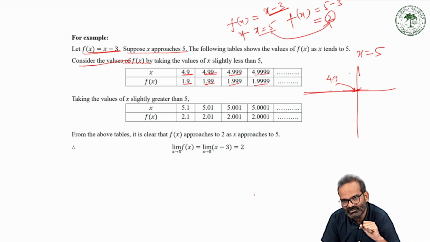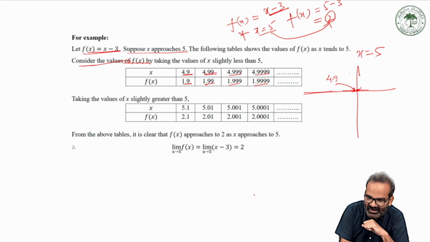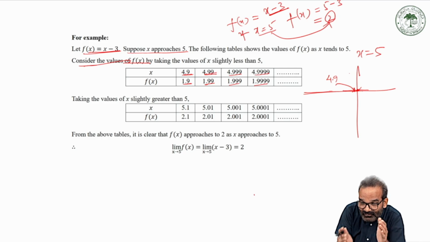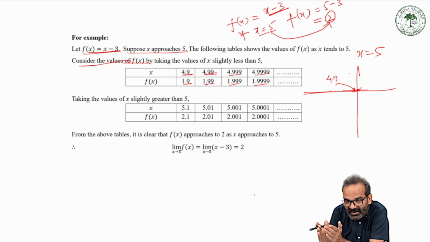So what I want to explain in this example is by taking the different values of x and f(x). Actually, look at this: 4.9, then 4.99, then 4.999, again 4.9999, four times 9. It means we are approaching nearer and nearer to the point 5 as much as we can.